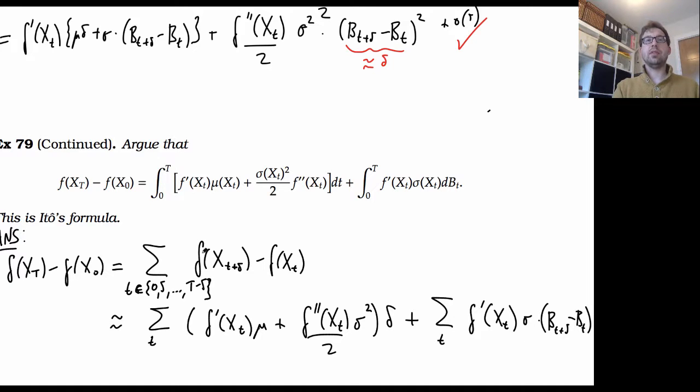So now I've just substituted in this expression into here.